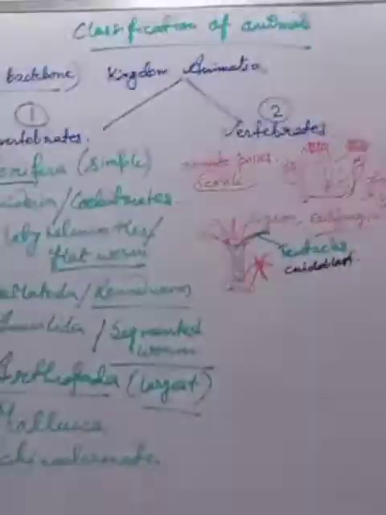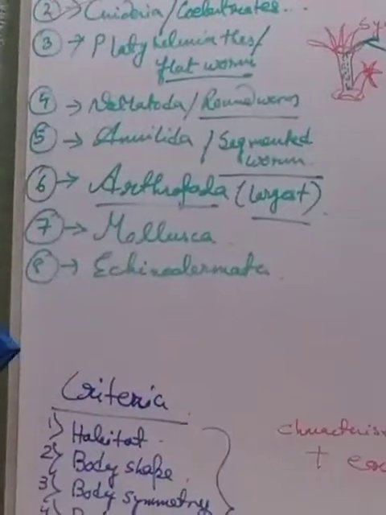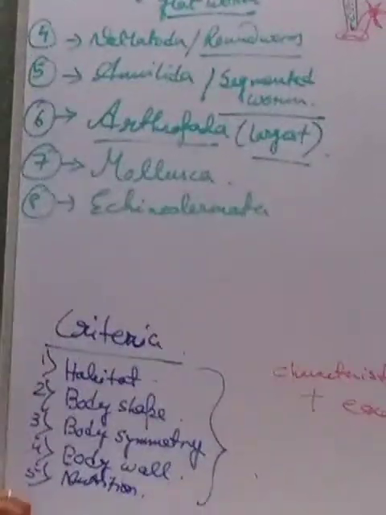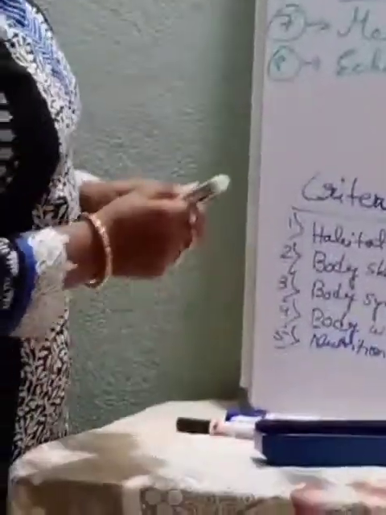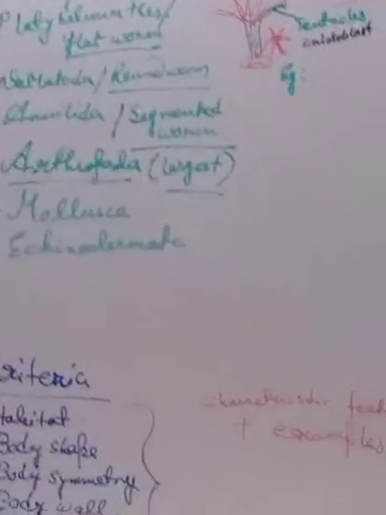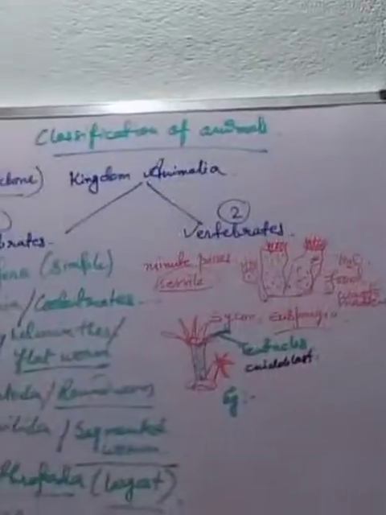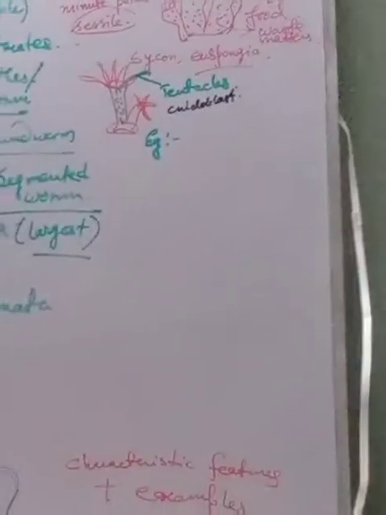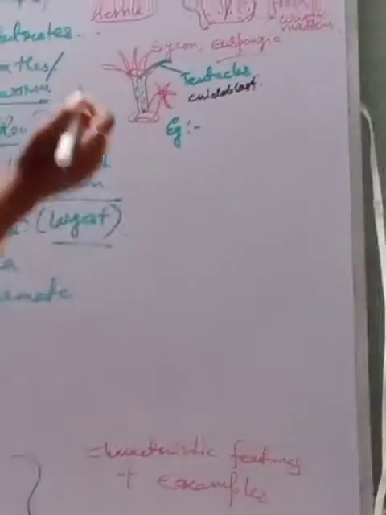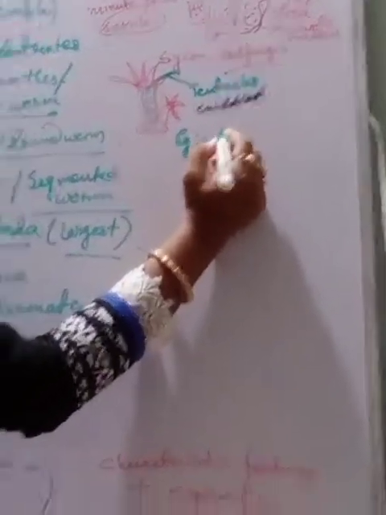Next, I want to rub this portion, otherwise I will not be able to explain the rest. Anyway, here I am just noting the examples we have to provide. These animals are mainly aquatic, mainly marine. I will not say aquatic, but mainly they are marine animals. And at the same time, they are found near the coast. And here we have hydra.